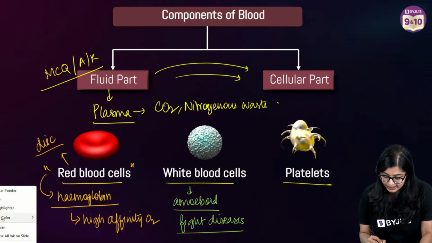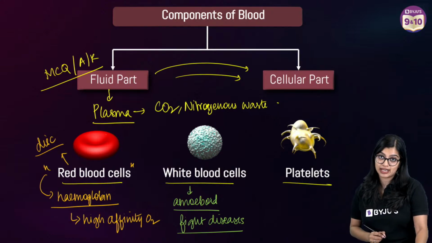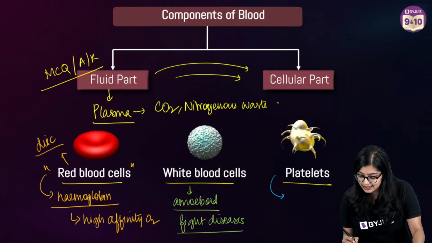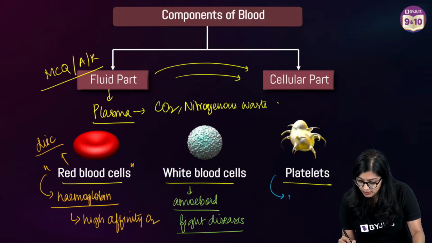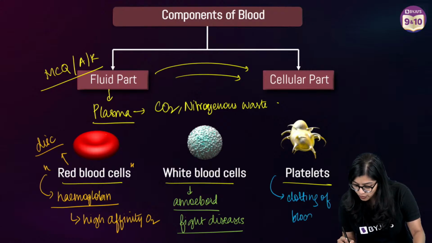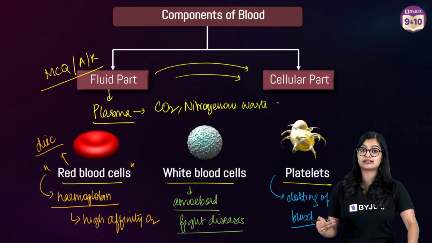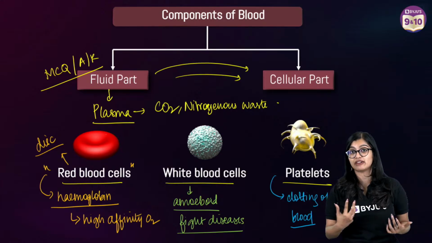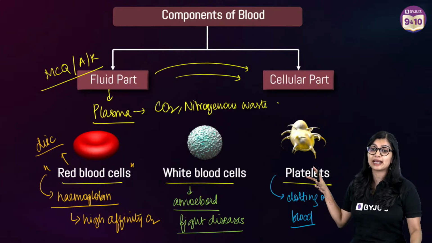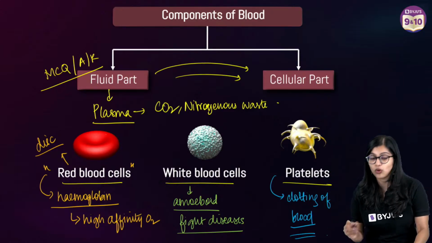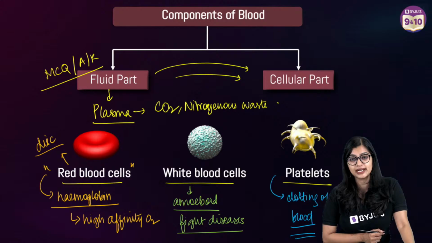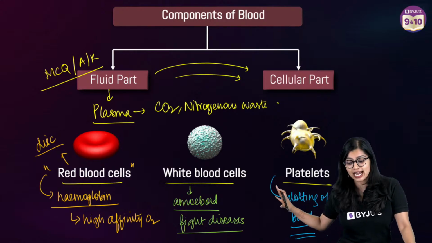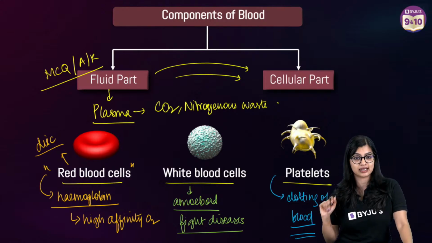Then we have our platelets, right? Now our platelets are very, very important. They are responsible for the clotting of blood. So whenever there is a wound, whether it's an internal wound or an external wound, to make sure that the blood does not ooze out from the body and we experience blood loss, platelets are there which play a key role in clotting of blood, right? So these are the three types of blood cells that are there.